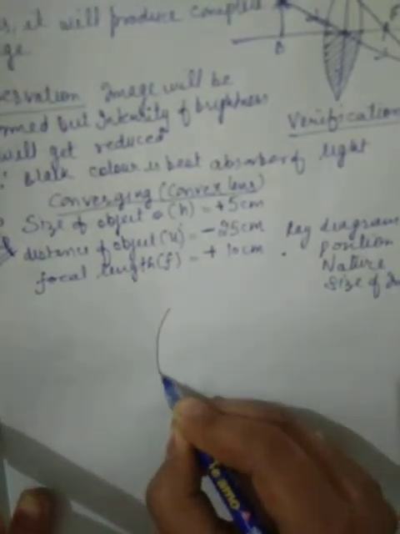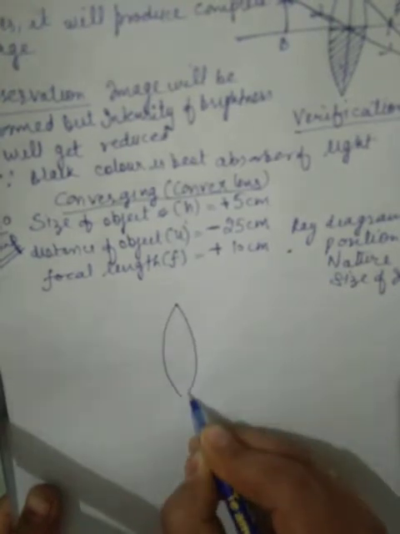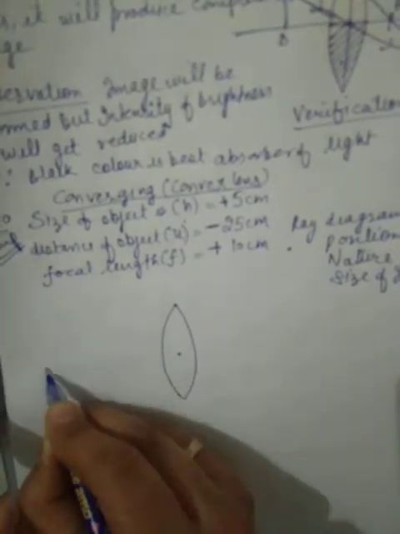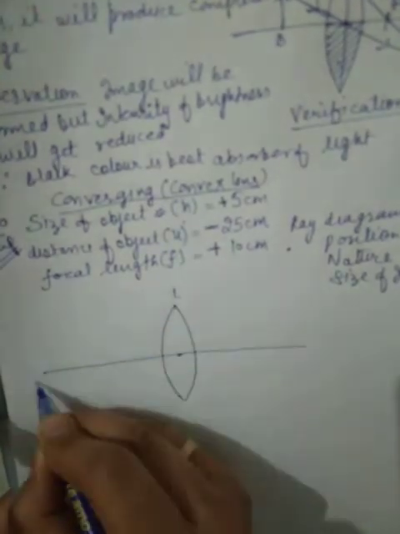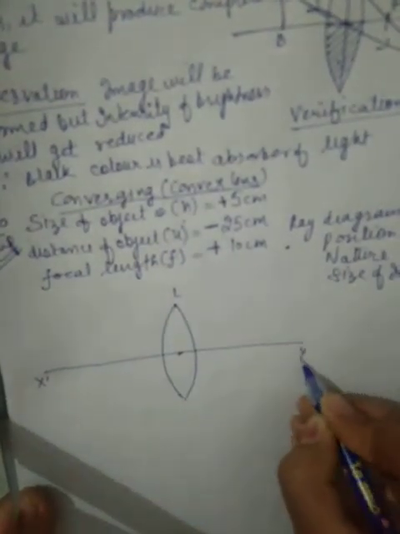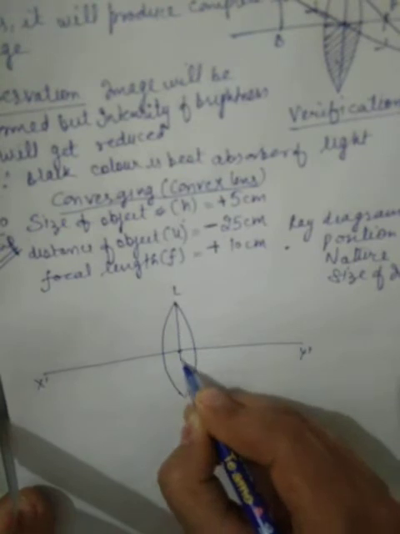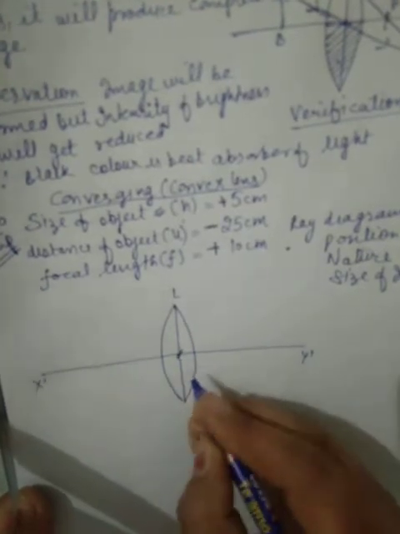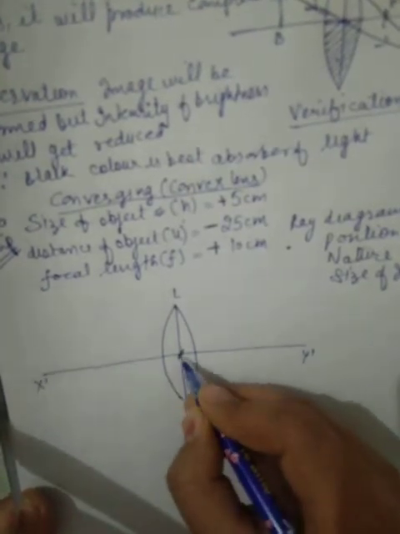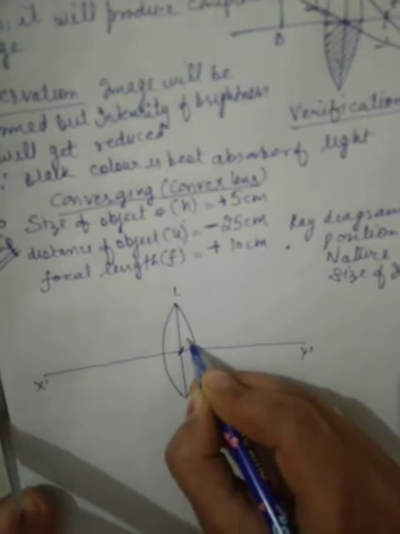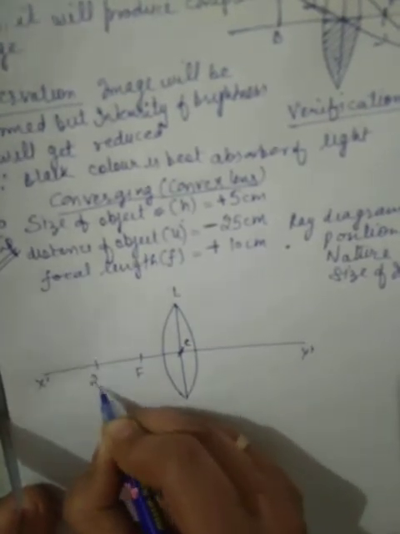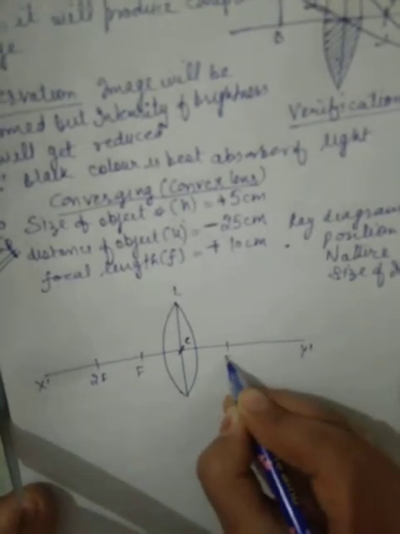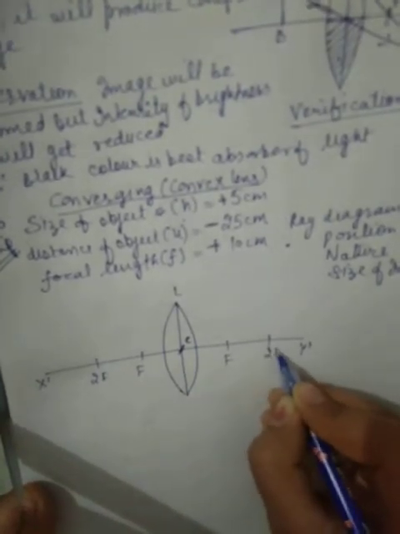It means there is a convex lens, this is the principal axis, the point of intersection is known as the optical center, here F, 2F, again F, 2F.